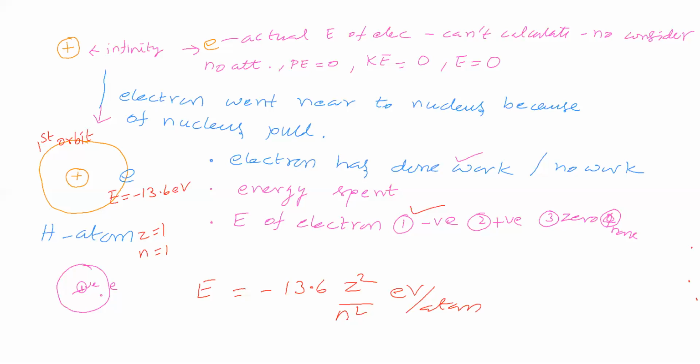Now we will substitute these values. We will take a hydrogen atom, so Z is equal to 1. We will take the formula energy is equal to minus 13.6 Z square by N square electron volt per atom. We will substitute Z is equal to 1 and N is equal to 1, which indicates the first orbit.